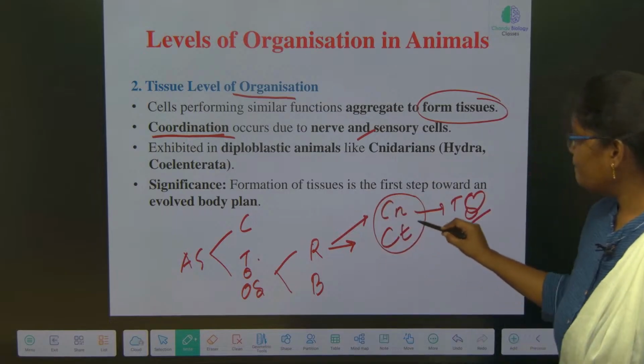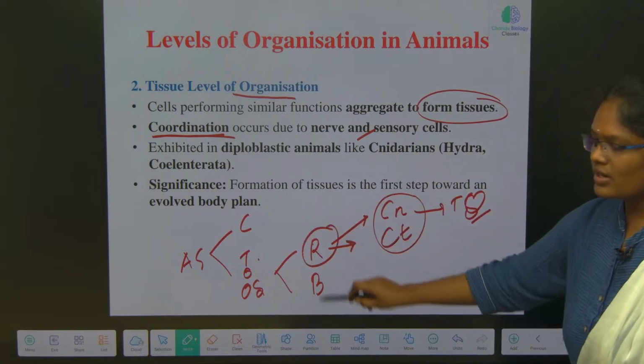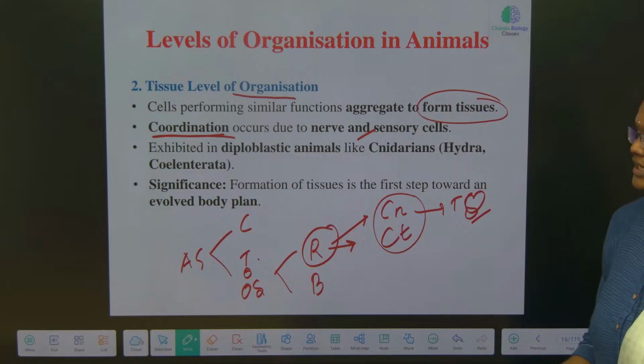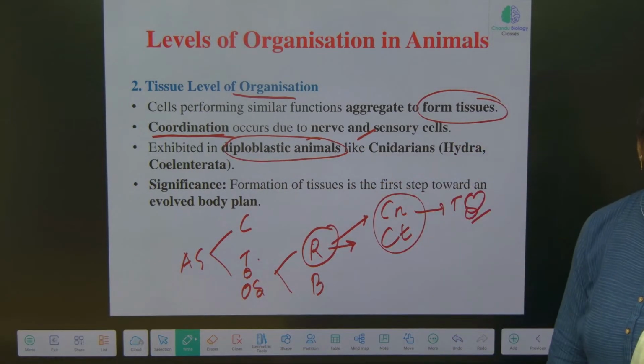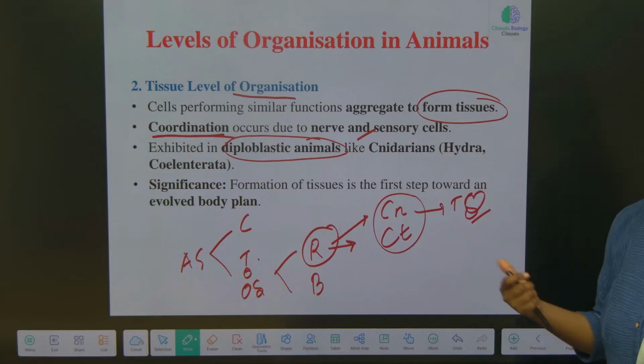Organisms with radial symmetry are definitely diploblastic animals, which means they have only two layers instead of the mesoderm. What do they have instead?